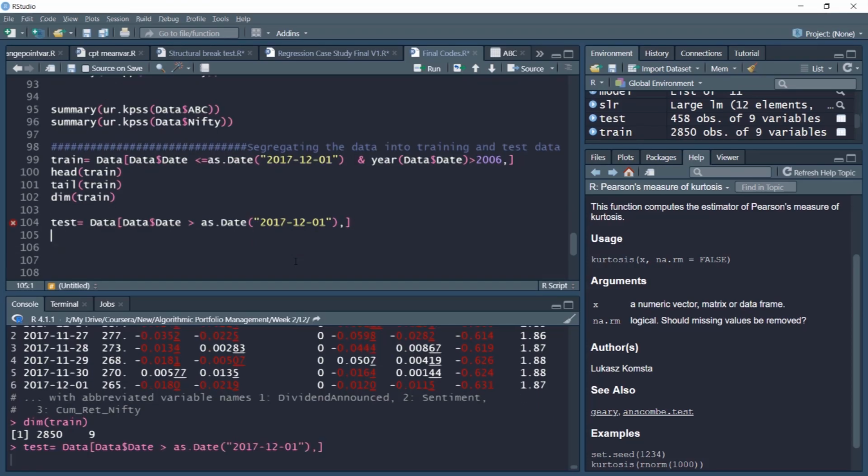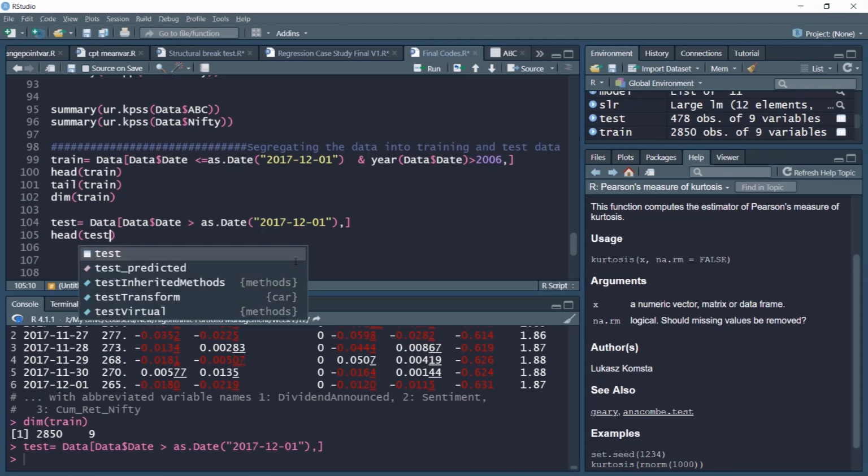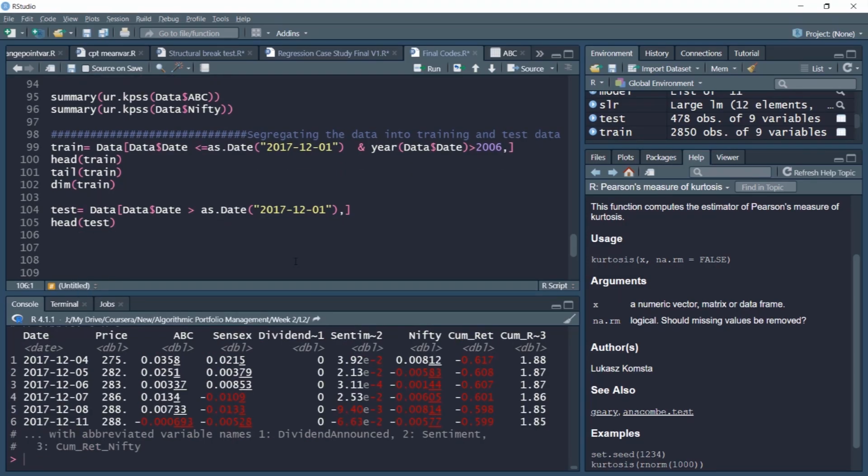So now this test data will contain the remaining observations that are above 1st of December 2017. Let's examine this. The head of the test data starts from 4th of December 2017, and probably the 2nd and 3rd are holidays.